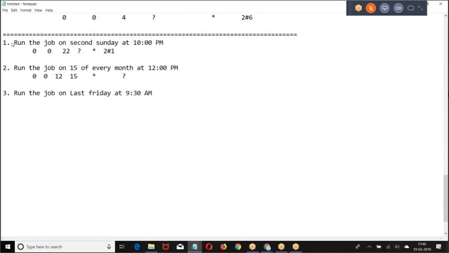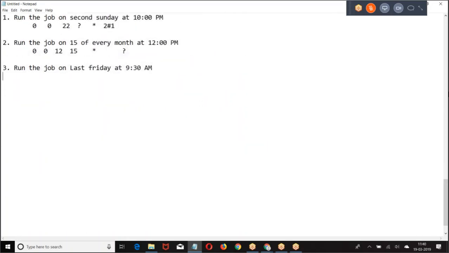Now, if you want to execute the class, you are supposed to give like this: ID, param 1, param 2, param 3. Param 1, name of the job.